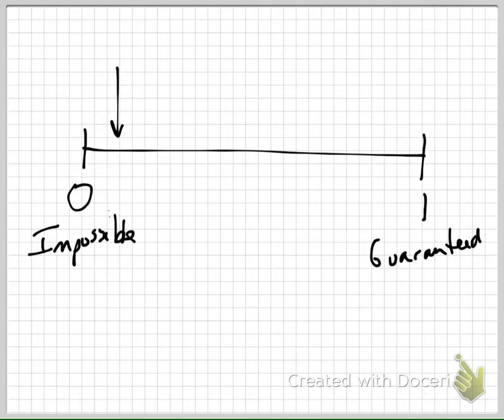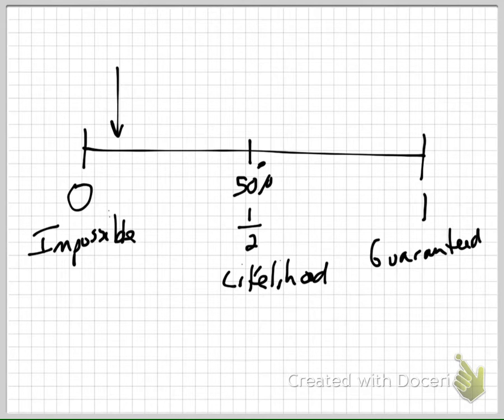Here's the line right in the middle, the 50% line, the 1/2 line, the likelihood line. In other words, if I said, what is the probability of the next time the girls played basketball against Tabernacle that we would win?